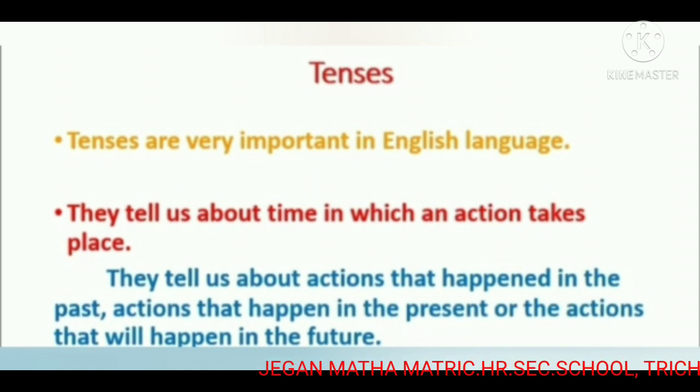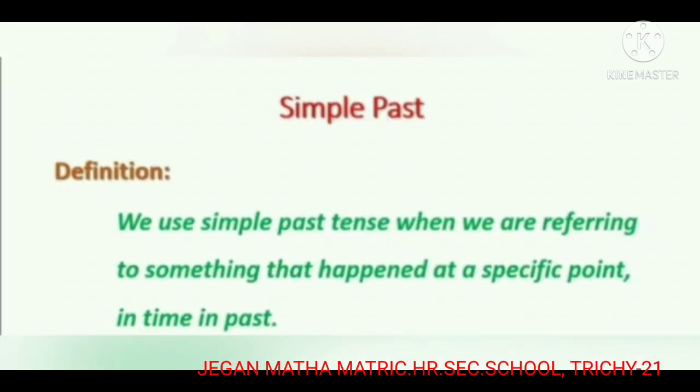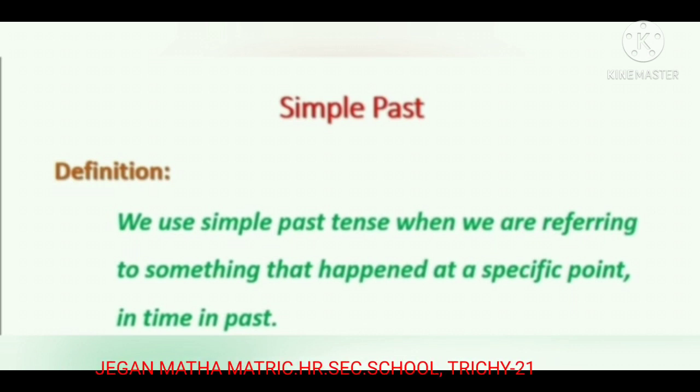Definition: simple past tense. We use simple past tense when we are referring to something that happened at a specific point in time in the past. So we use simple past tense when we are referring to something that happened before.